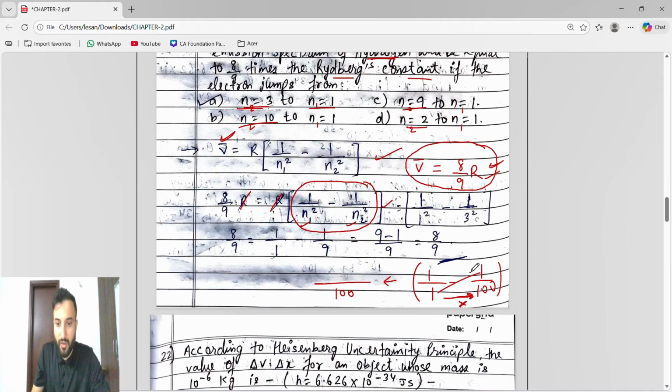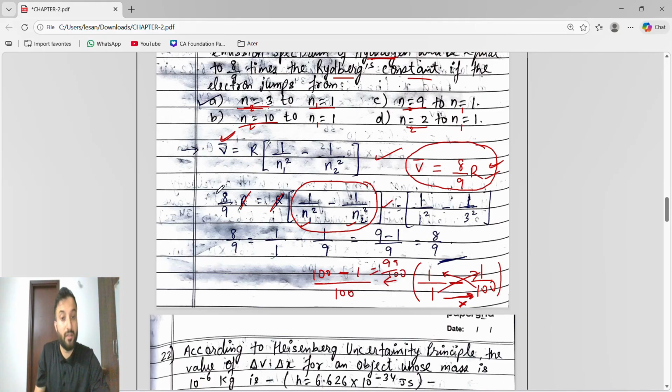Now we have to do cross multiply. That's it. Multiply the denominators, and whatever you get, write in the denominator. For the numerator, do cross multiply and don't change the sign. If it is minus, keep it as minus. If it is plus, keep it as plus. So 100 into 1 is 100, minus 1 into 1. So 100 minus 1 is 99 by 100.